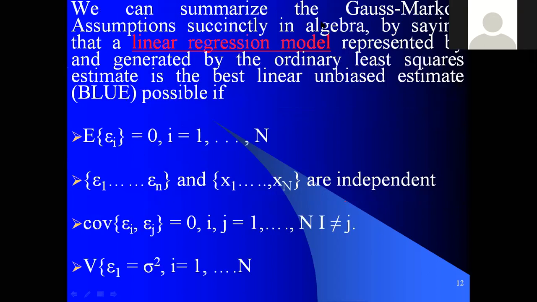We can summarize the Gauss-Markov assumptions succinctly in algebra, which represents that the OLS estimate is the best linear unbiased estimate. Basically, the expected error term is equal to 0, and the errors are independent, that is, there is no correlation between the error terms, and no correlation between the x1 and x2 independent variables. The covariance between two error terms should be zero, and the variance should be constant. These are the assumptions we need to follow when we are following the BLUE properties.